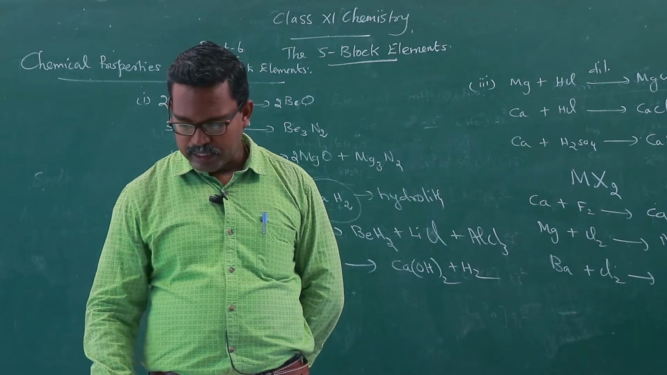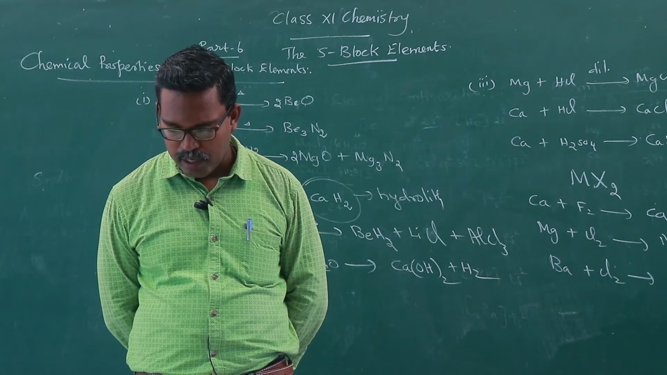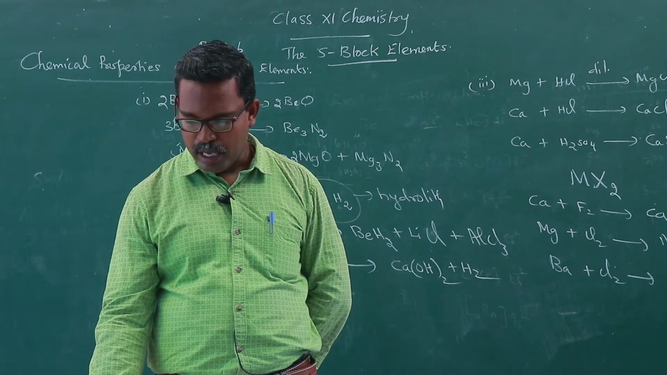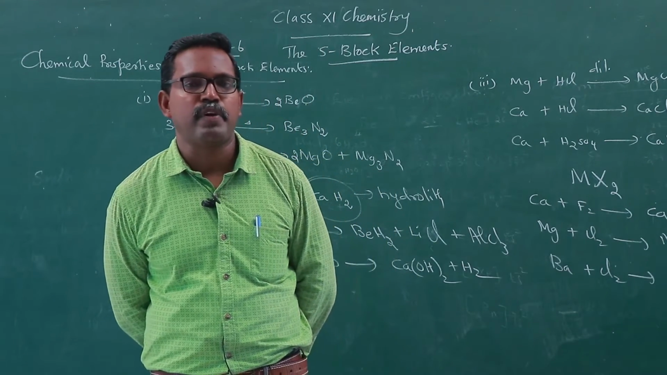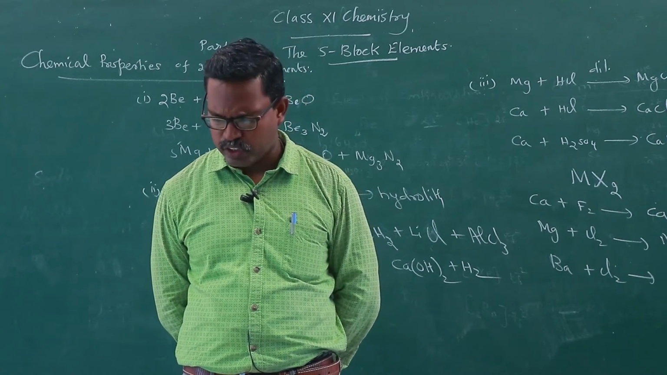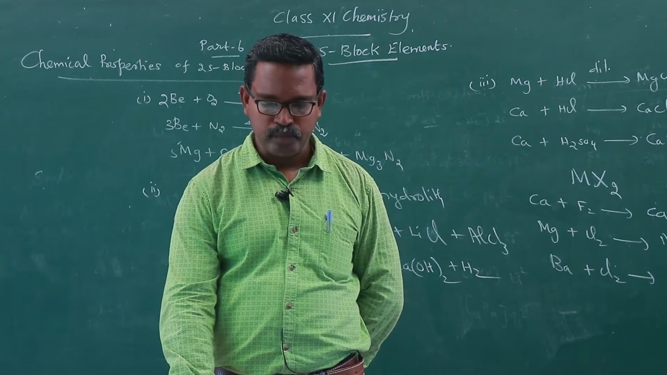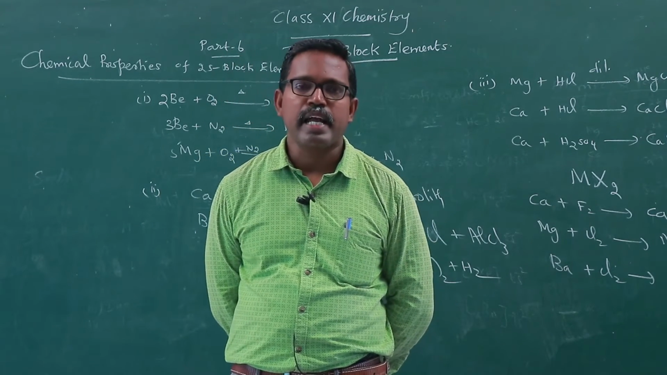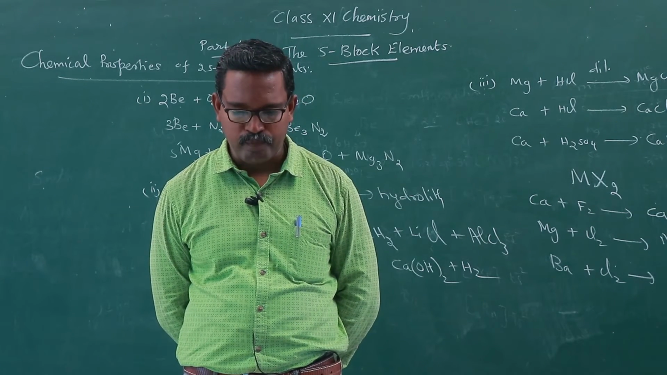Compounds of magnesium such as magnesium hydroxide and magnesium carbonate are used for making toothpaste. Magnesium hydroxide, that is milk of magnesia, is an effective antacid to neutralize the excess acid in the stomach. Magnesium is used as a deoxidizer for removing traces of oxygen in the extraction of copper, steel, etc.